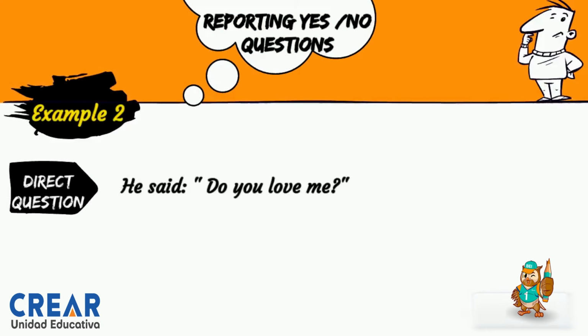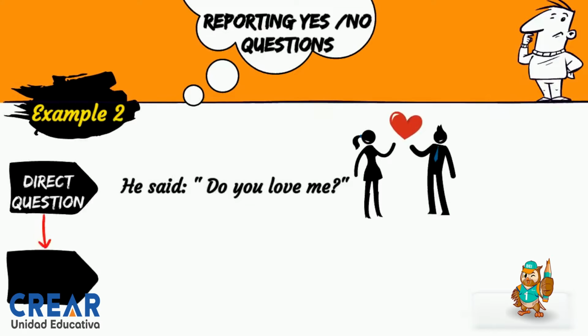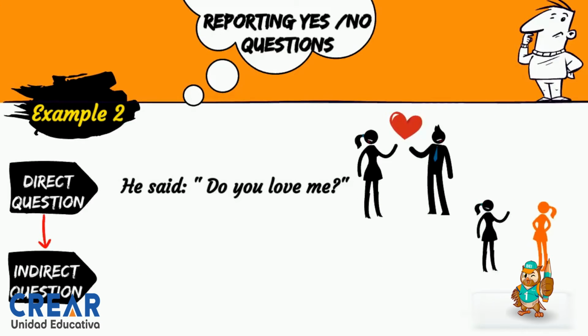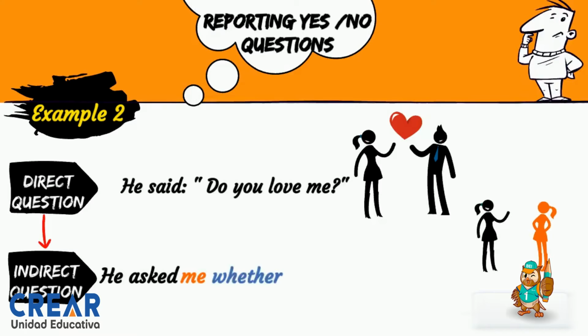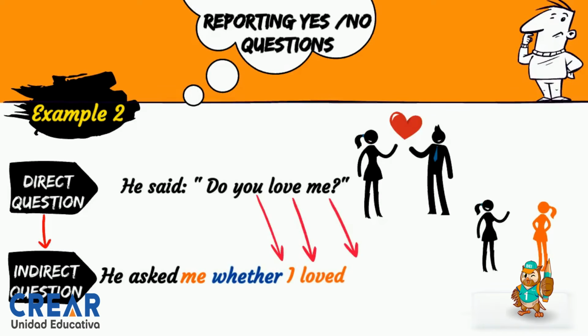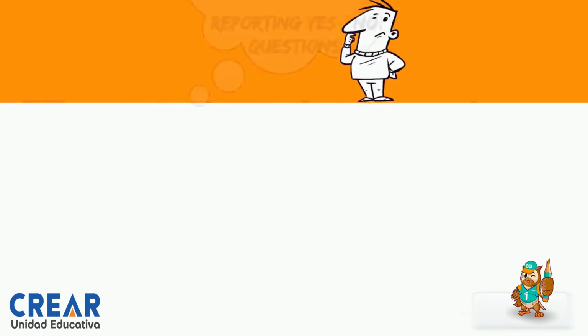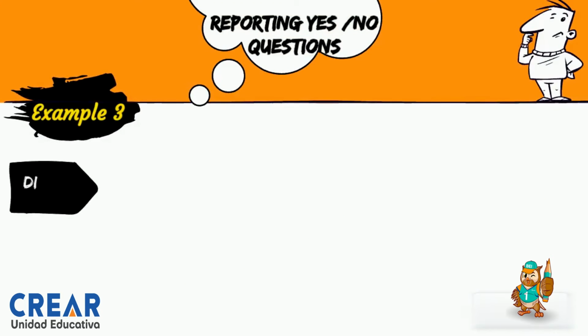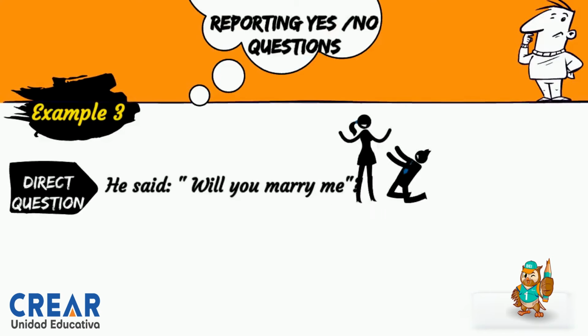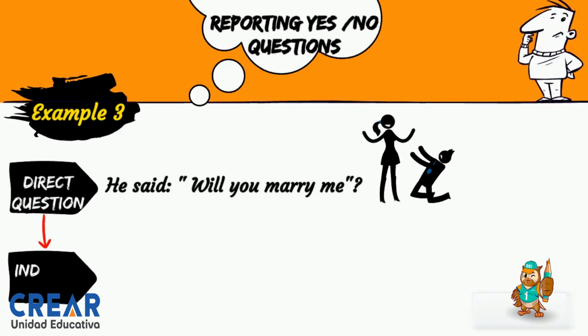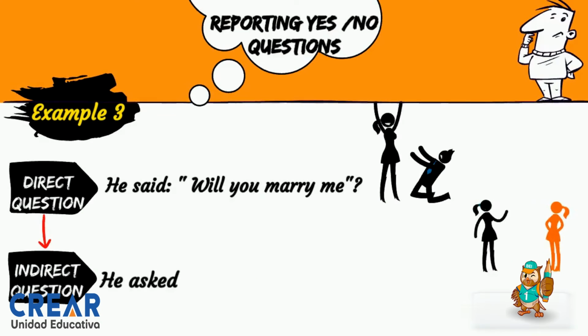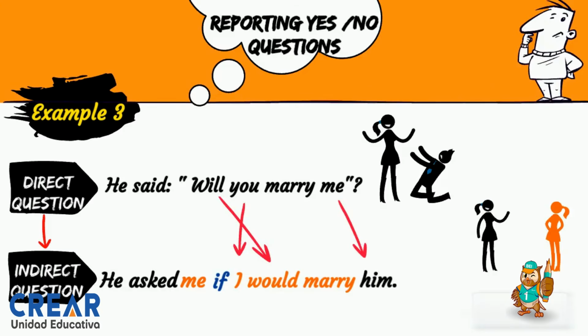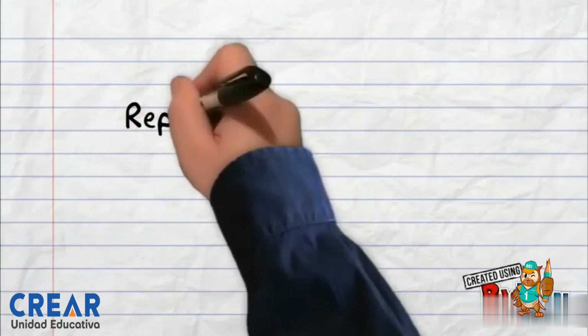The example number 2. He said, do you love me? It's in present simple. In the indirect question, he asked me if or whether I loved, in past, him. I loved him. Okay? So example number 3. Then we have the direct question here. He said, will you marry me? Now in the indirect question, he asked me if or whether, you can use one of them, if I would marry him.